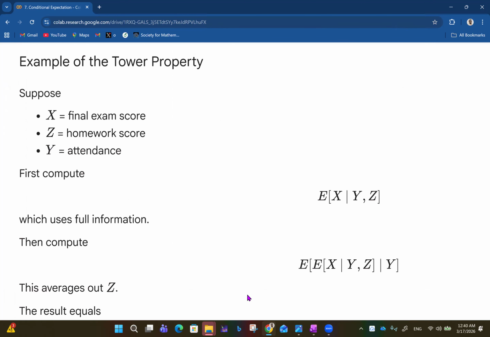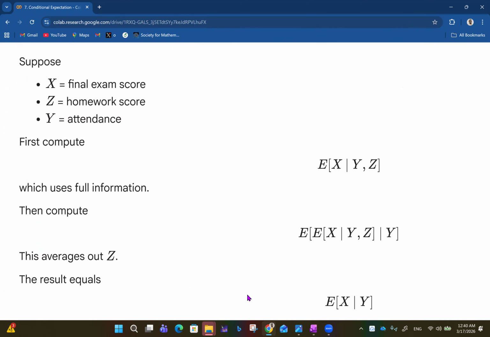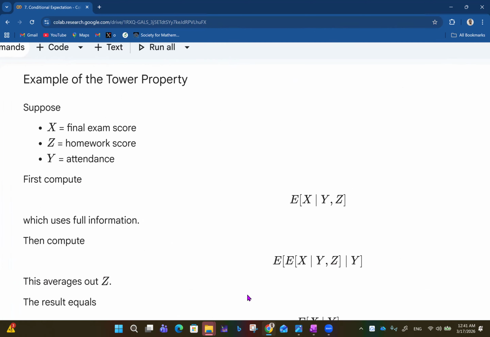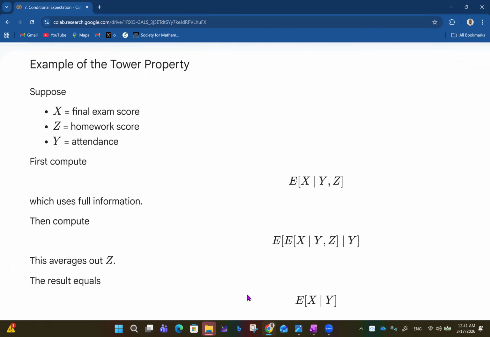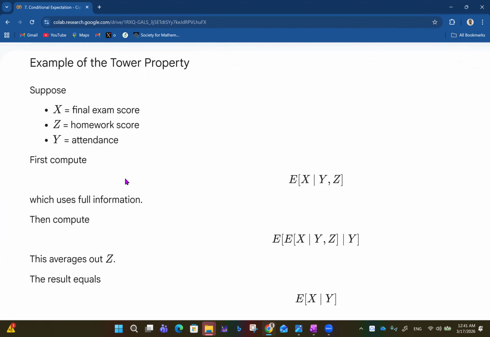So now an example of the tower property, where we want to demonstrate this. Suppose that X is final exam score, Z is homework score, and Y is attendance. First, compute the expected value of X given Y and Z, which uses full information.